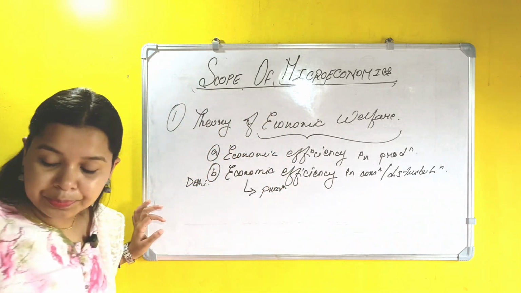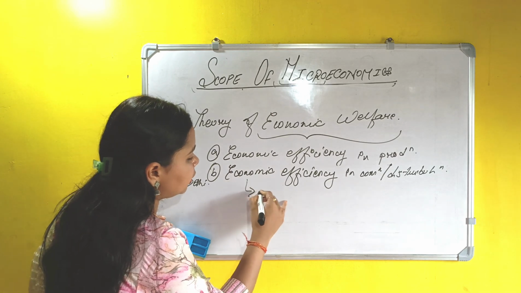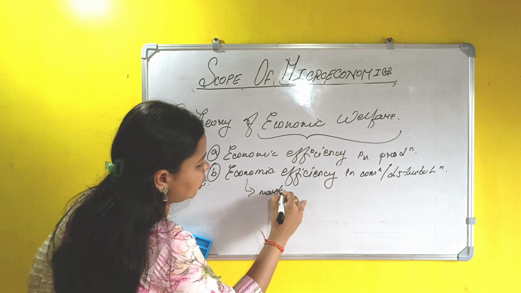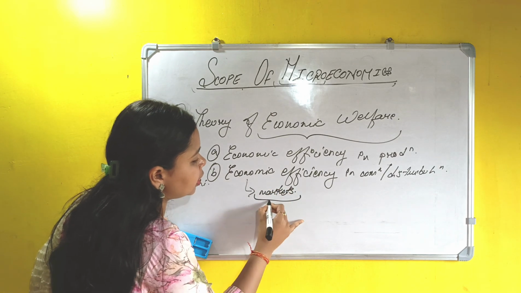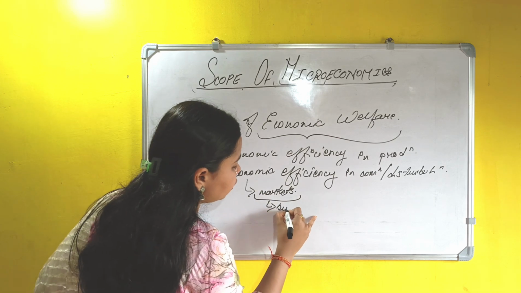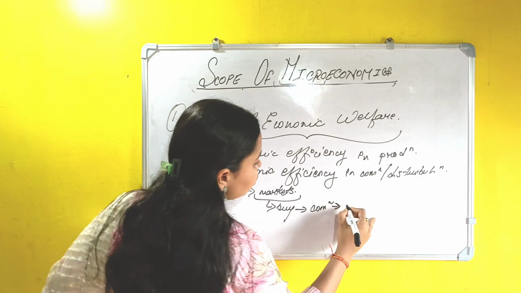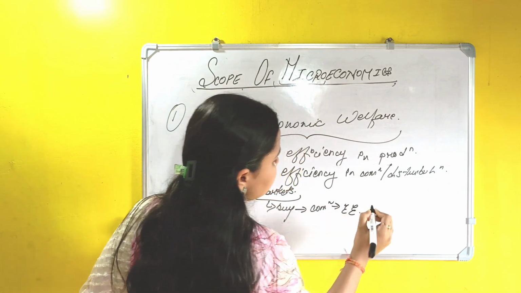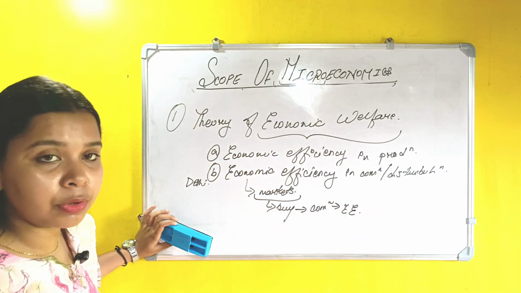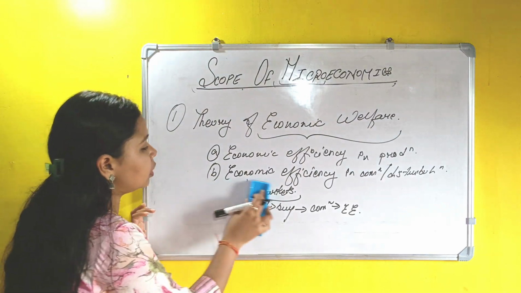So that means we should have the goods at the markets. After having the goods in the markets, in the local markets, in the nearby markets, we can buy the good and we can have the consumption, which will lead us to economic efficiency in consumption in this particular situation. Okay, I think this is clear. Let's go to the next.